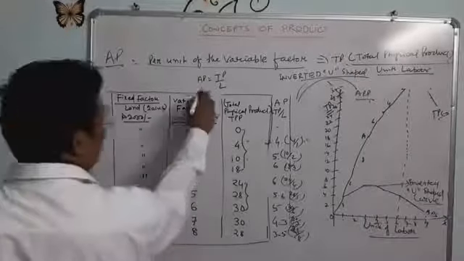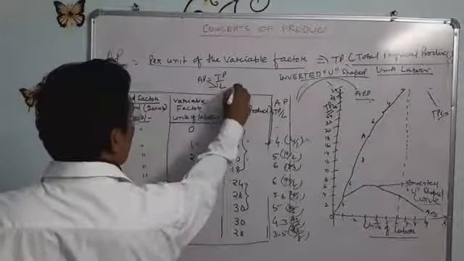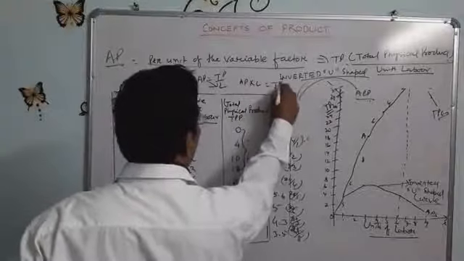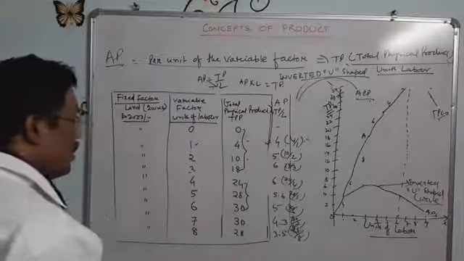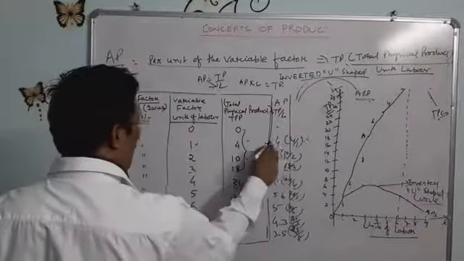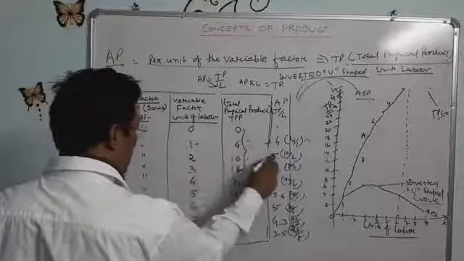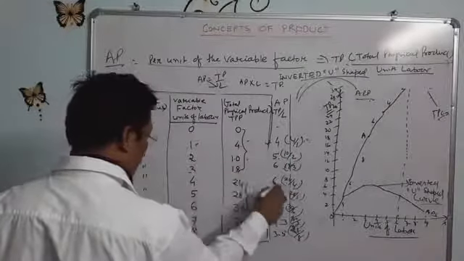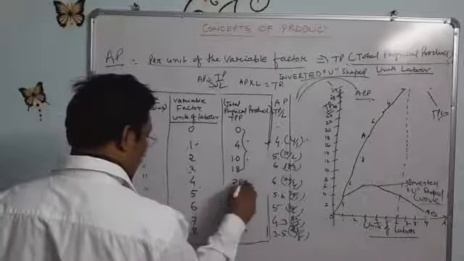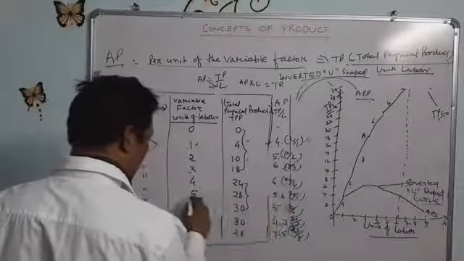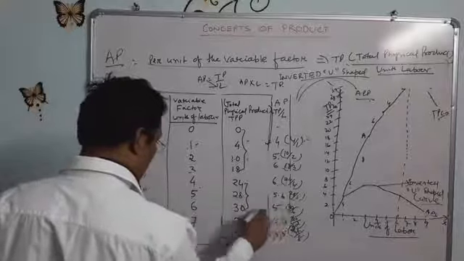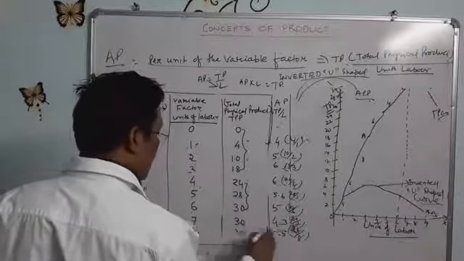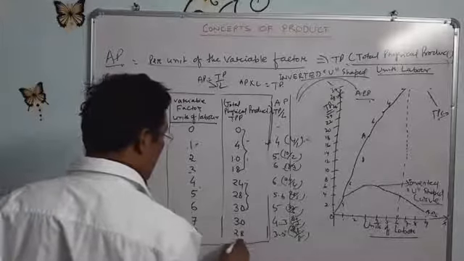See it: average product into L equals total product. 4 into 1 is 4, 5 into 2 is 10, 6 into 3 equal to 18, 6 into 4 equal to 24, 5.6 into 5 equal to 28, 5 into 6 equal to 30, 4.3 into 7 equal to 30, 3.5 into 8 equal to 28.